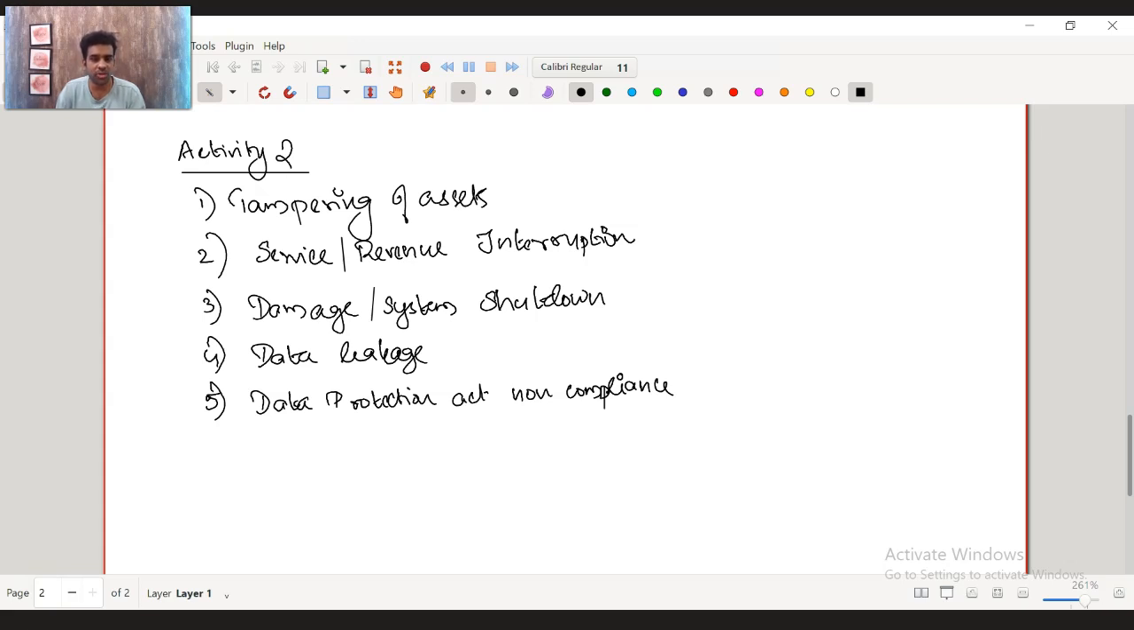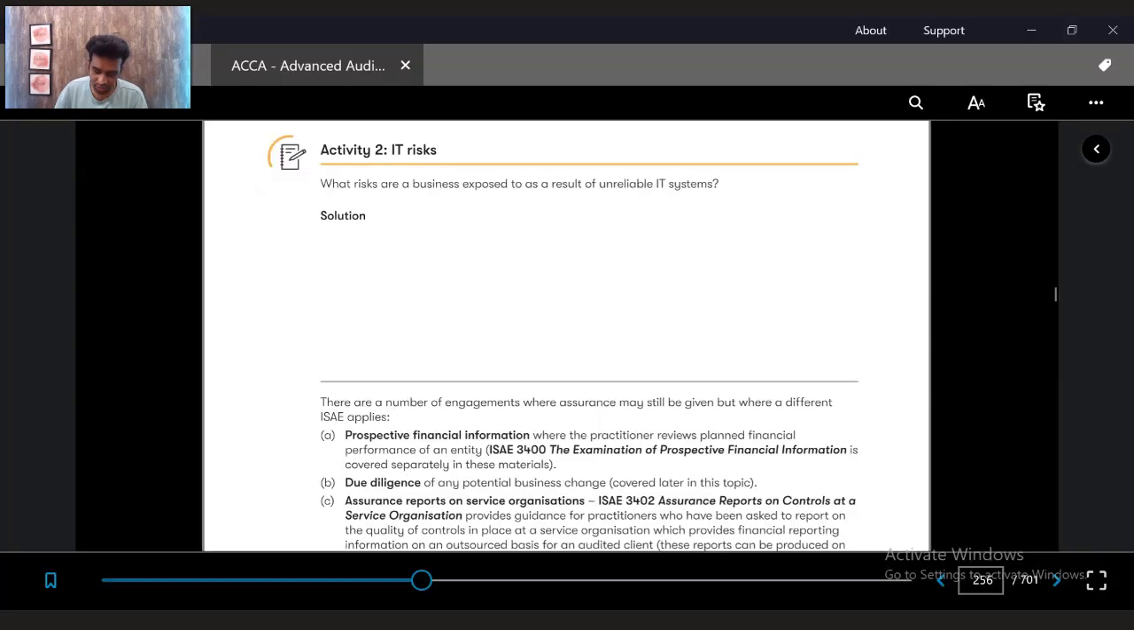everyone is on social media and everyone has a mobile phone. The data leakage is becoming a serious issue. So these are the major risks of IT related issues that could happen if our IT systems are unreliable.